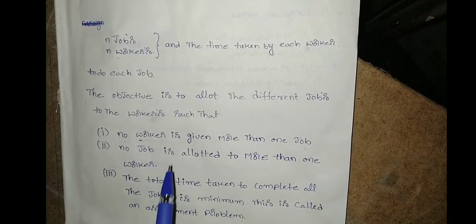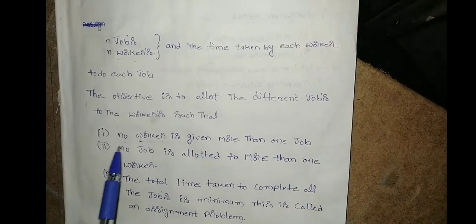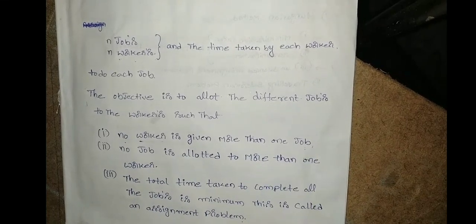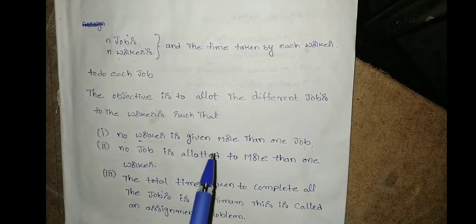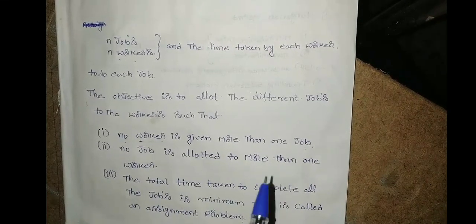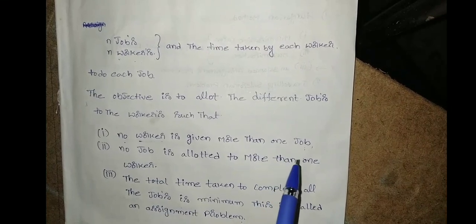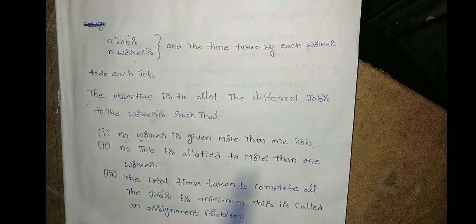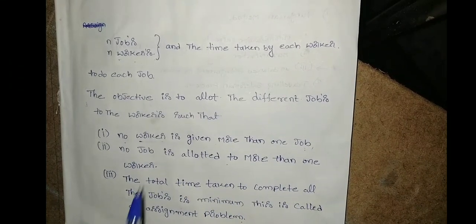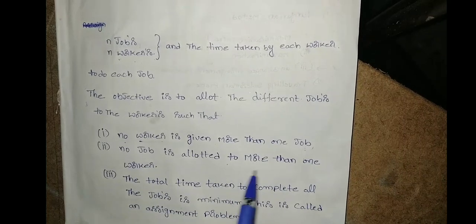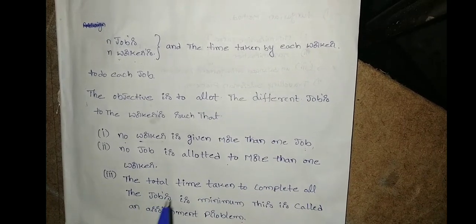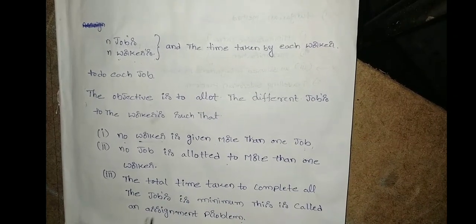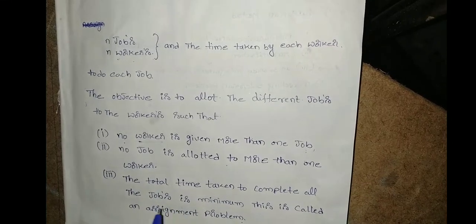the condition of allotment is that no worker is given more than one job. One individual worker has to do one particular job only, not more than one job. In the same way, no job is allotted to more than one worker. One job has to be done by one worker only. That is the allocation of the assignment model.